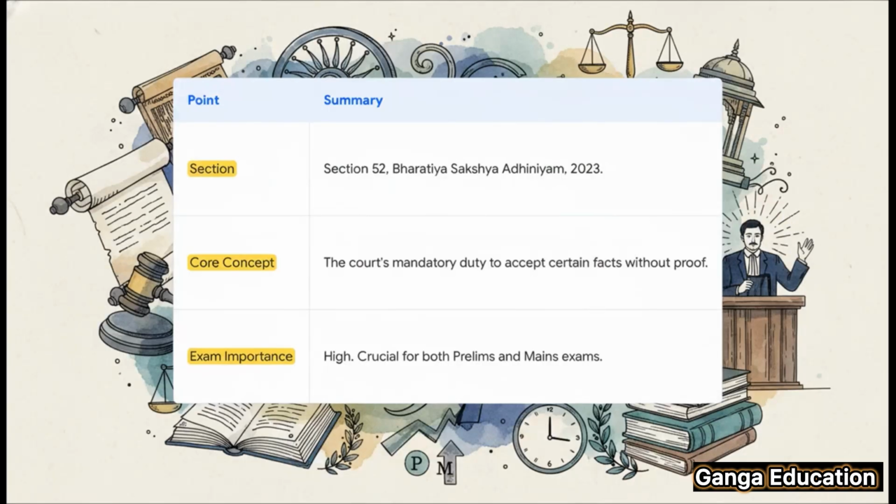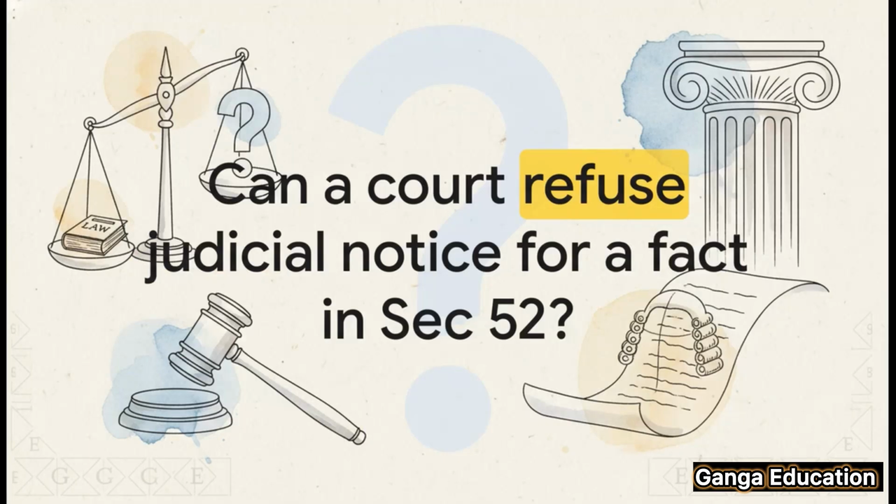All right, time for a super fast recap. If you remember nothing else, remember these 3 things. 1. The section number is 52 of the Bharatiya Sakshya Adhiniyam. 2. The core concept is the court's mandatory duty to accept certain facts without any proof. And 3. Its exam importance is extremely high. You need this for both prelims and mains. Got it? And that's a wrap for today's explainer.